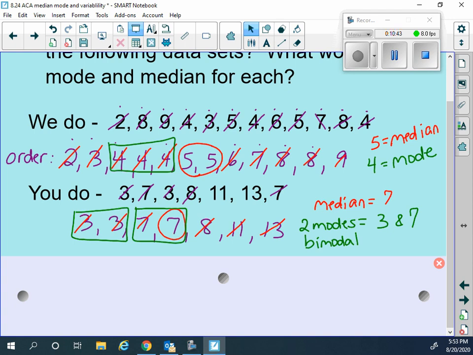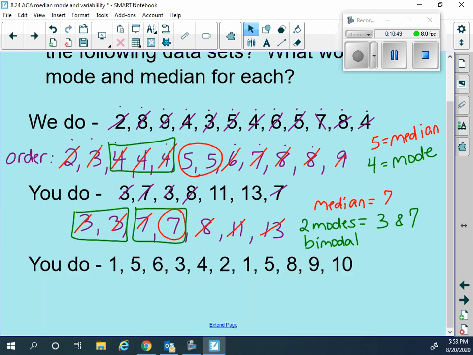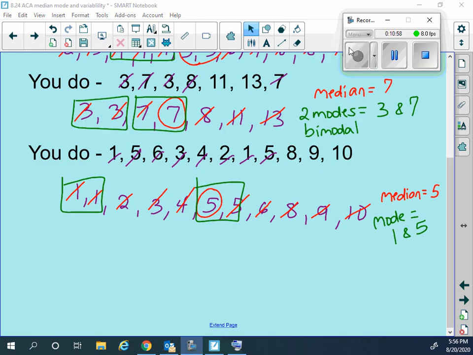There also could be a time when there's no mode, because maybe there's just one of every number that you see. All right? And here's one final example. Go ahead and do that one on your own. And pause the video, turn it back on when you're ready to check. Okay, go ahead and check your answers. You should have gotten that the median was 5, and that the mode, it was bimodal. It was 1 and 5.